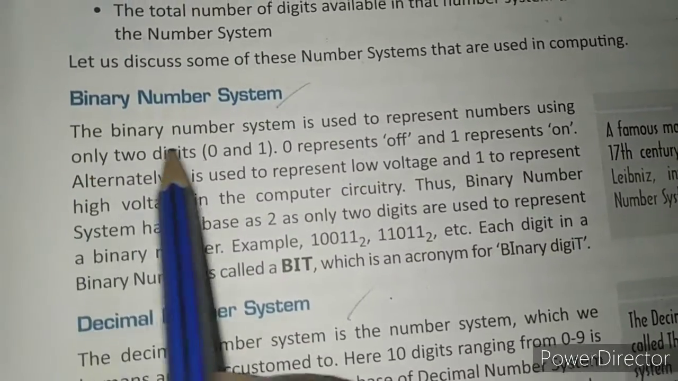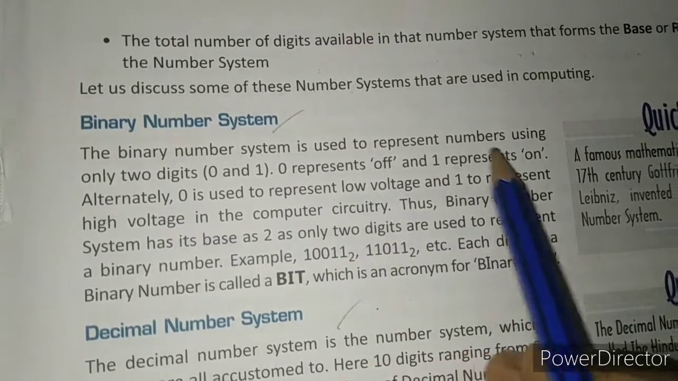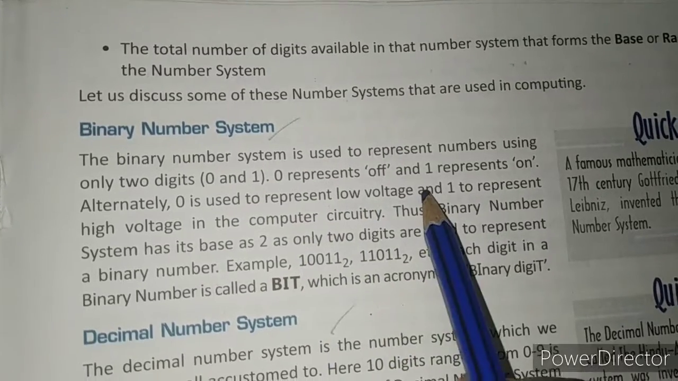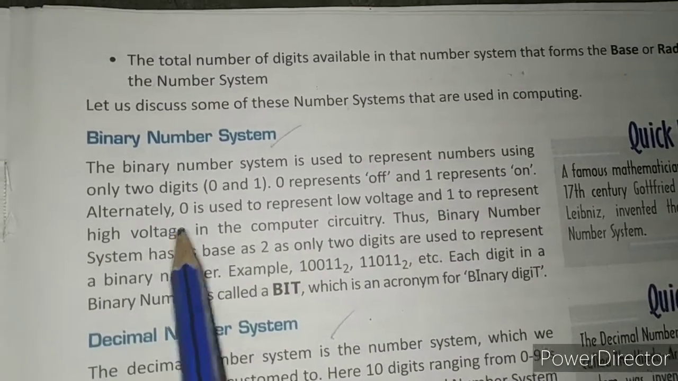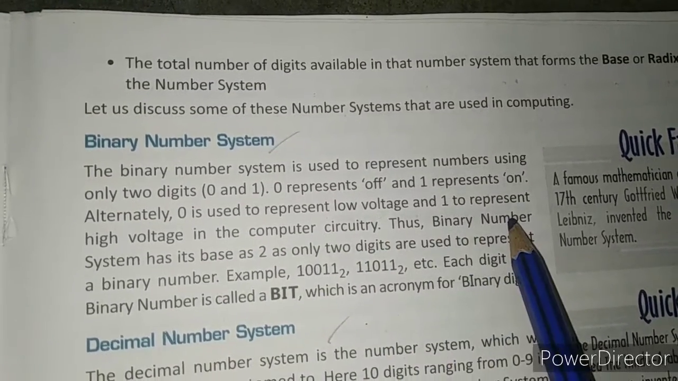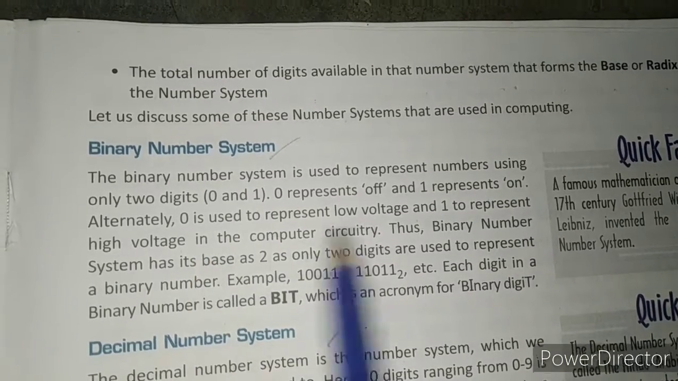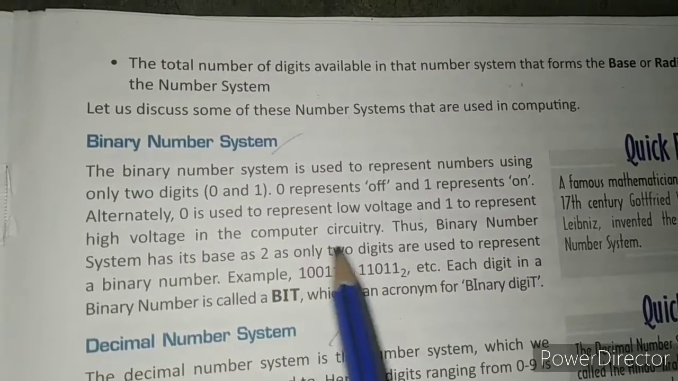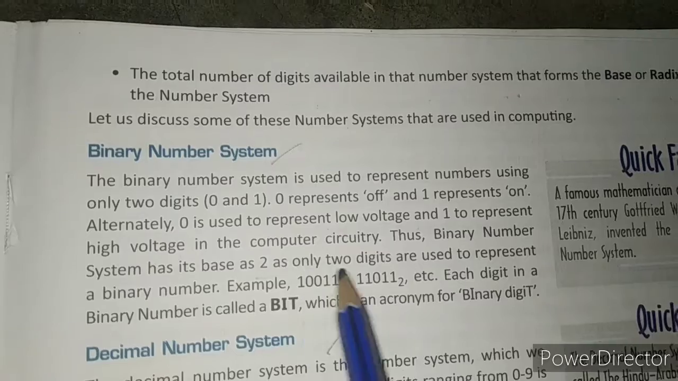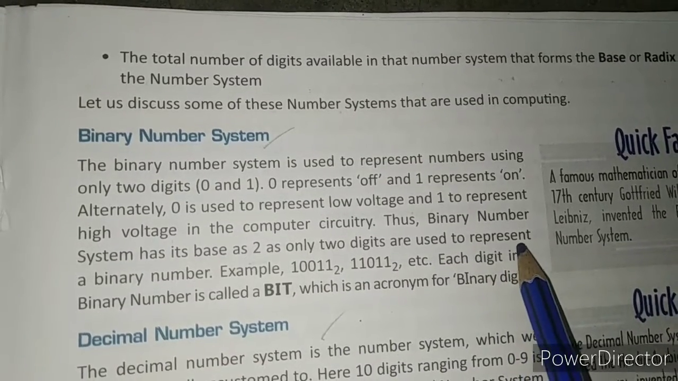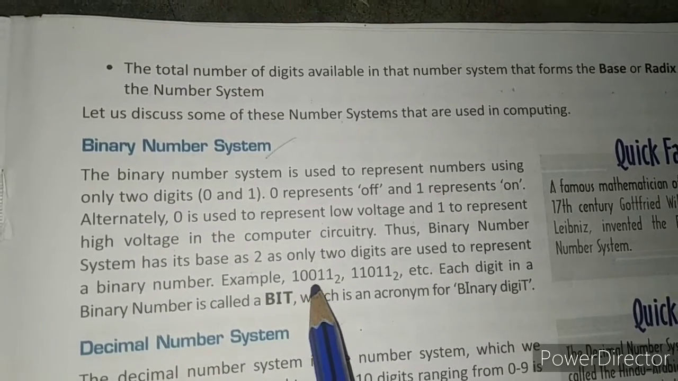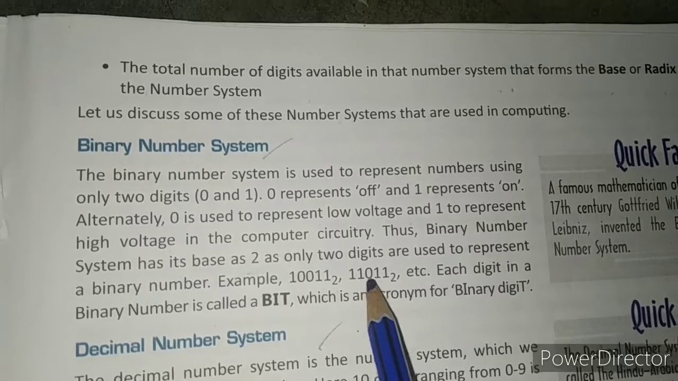The binary number system is used to represent numbers using only two digits, 0 and 1. 0 represents off and 1 represents on. Alternately, 0 is used to represent low voltage and 1 to represent high voltage in a computer circuit. Thus, the binary number system has base 2, as only two digits are used to represent a binary number. For example, 10011 with subscript 2.